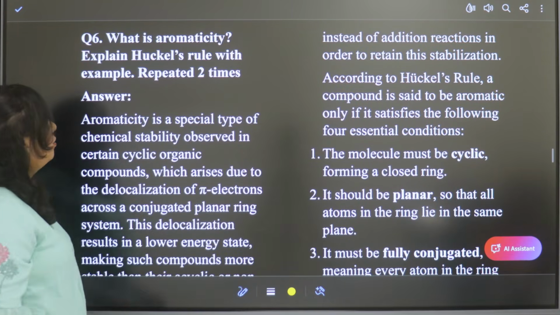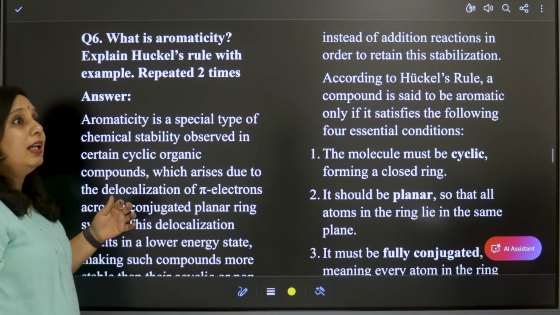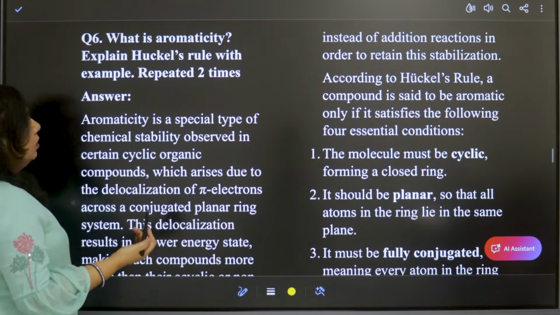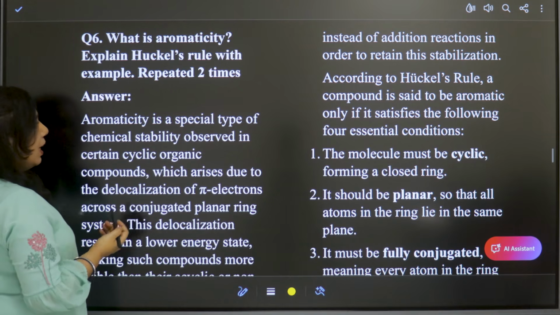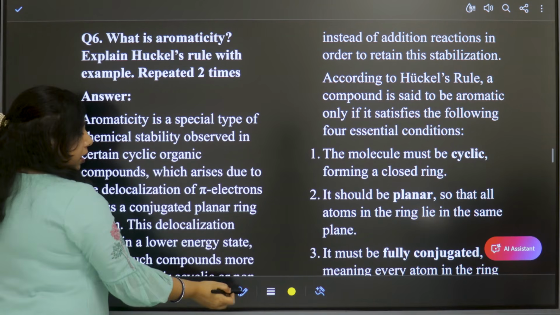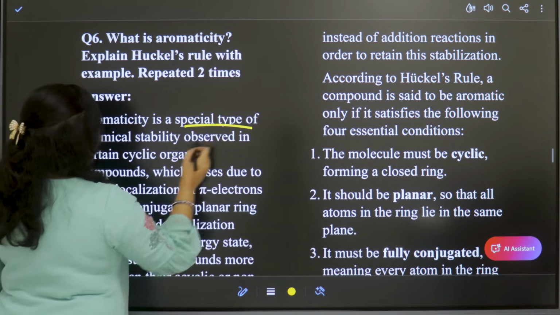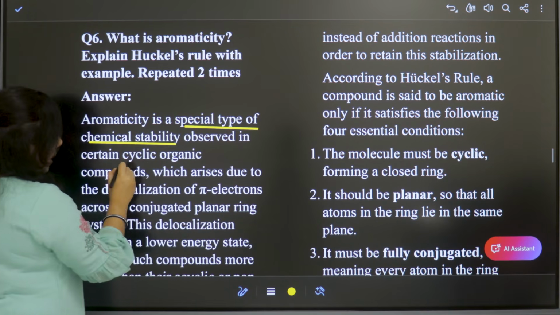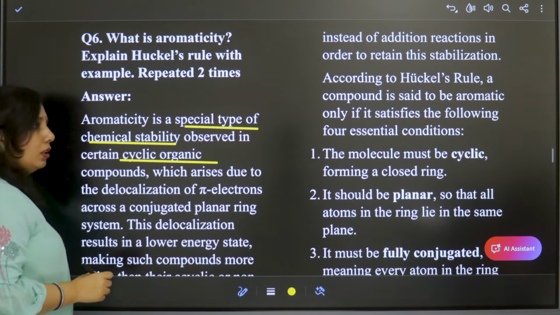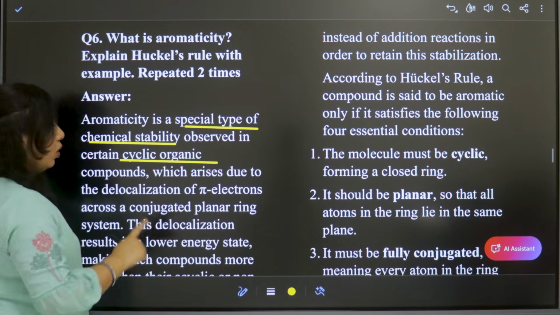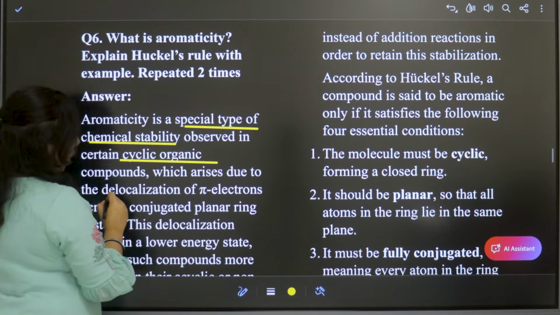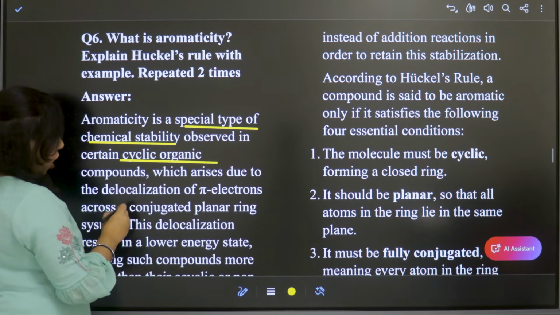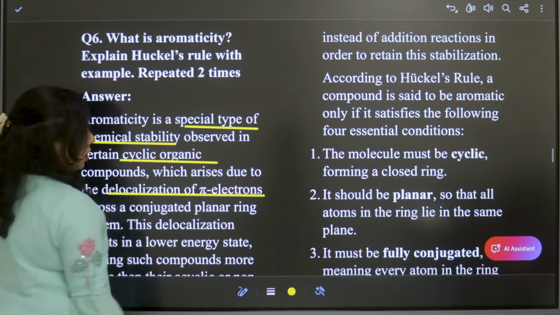What is aromaticity and Huckel's rule? Aromaticity is a special type of stability which is observed in cyclic organic compounds, and it is due to the delocalization or easy moving of pi electrons.